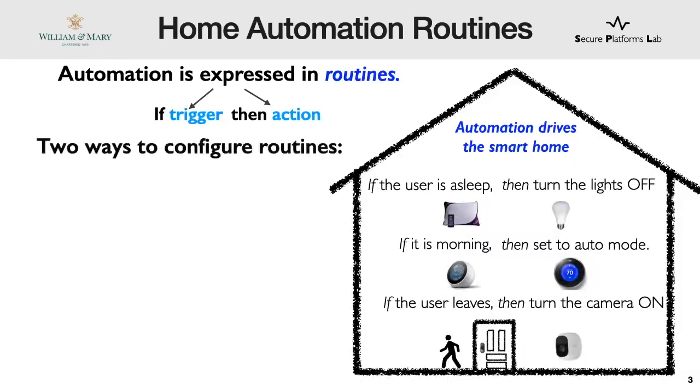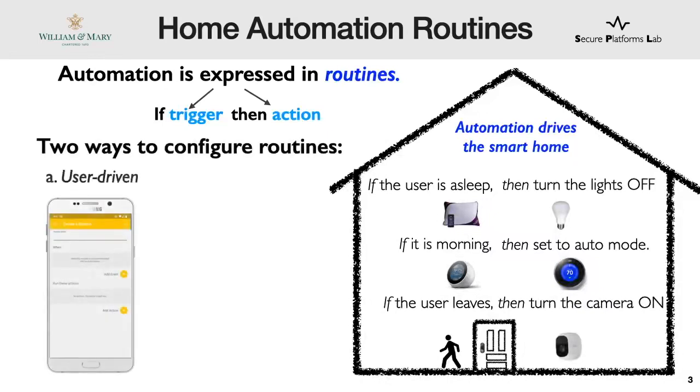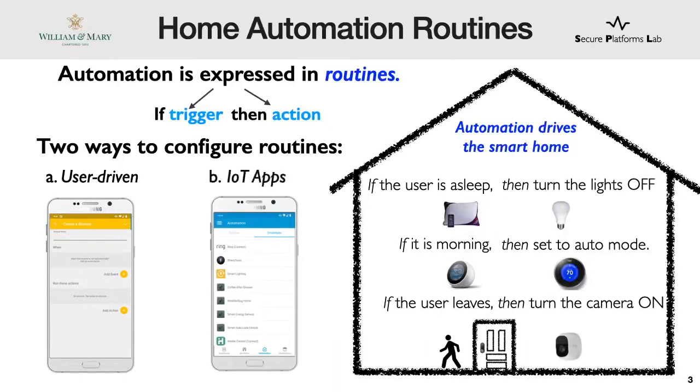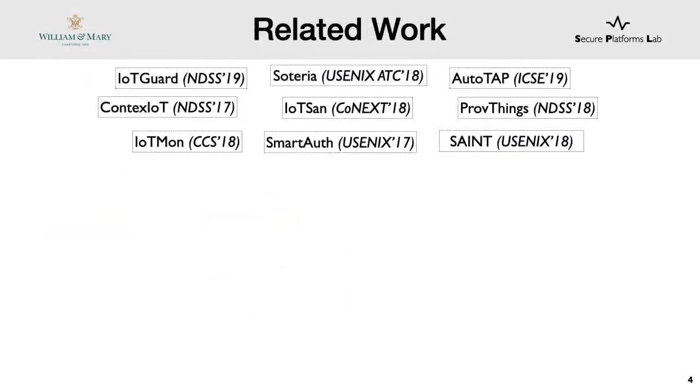There are generally two ways to create routines. First, we can use the GUI interface provided by the platforms where we can simply configure triggers and actions without writing a single line of code. Or we can use IoT apps created by developers, which are often hosted on app marketplaces such as Samsung SmartThings Marketplace.